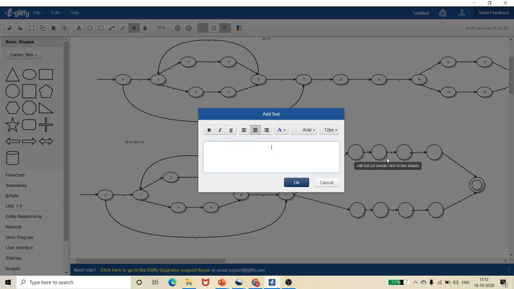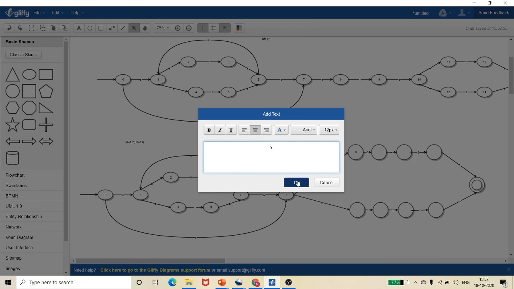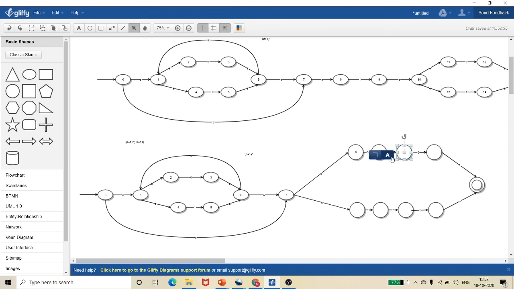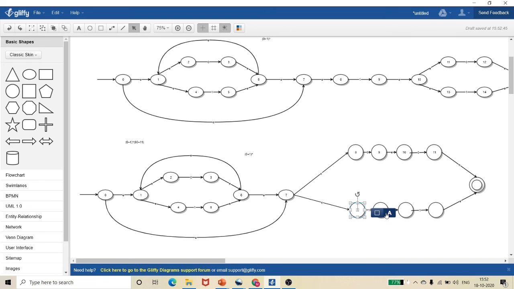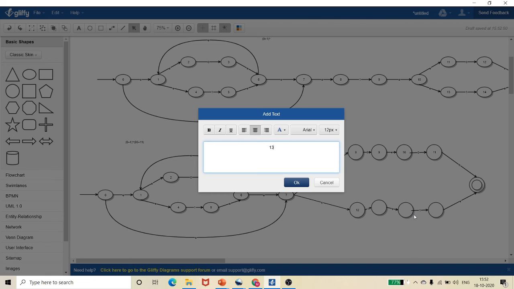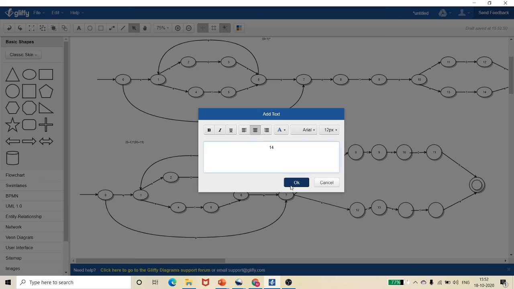I can number this one as 8, 9, 10, 11, 12, 13, 14, 15, and 16.